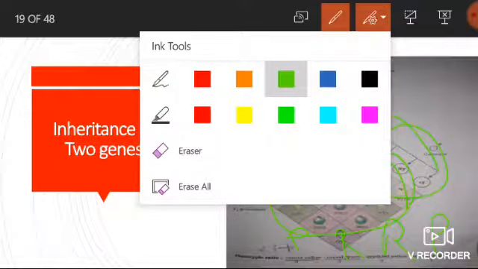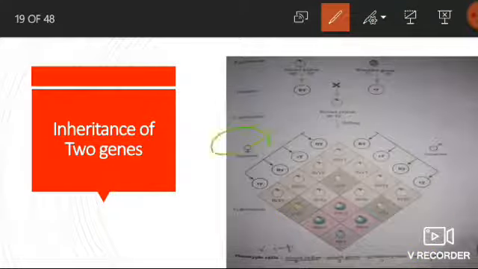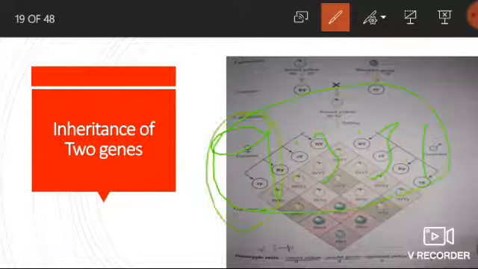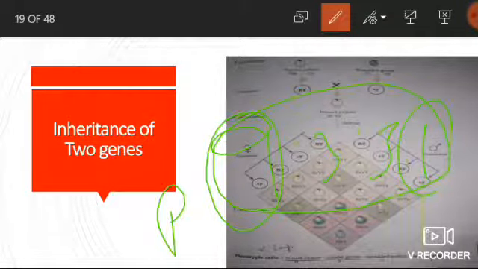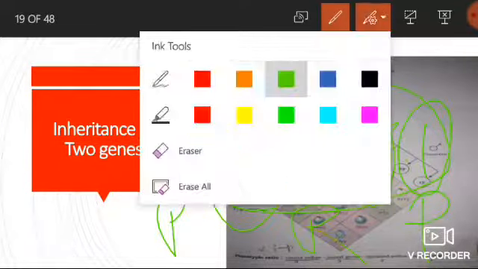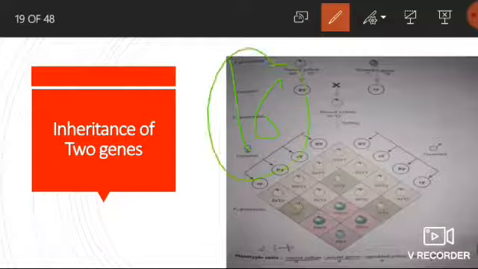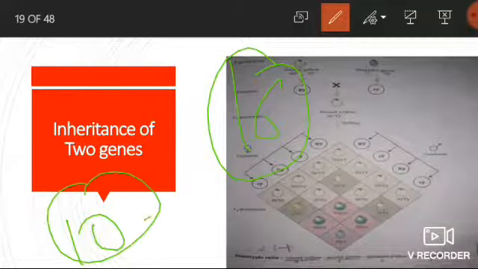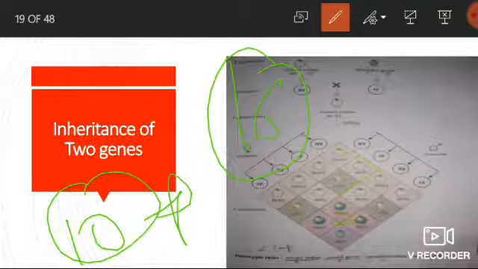The phenotypic ratio is 9:3:3:1. 9 and 1 are parental, and the two 3s are recombinant. That means out of 16, 10 are parental and 6 are recombinant.